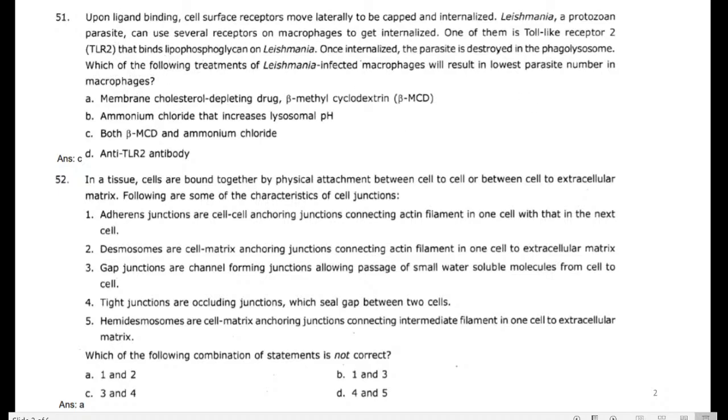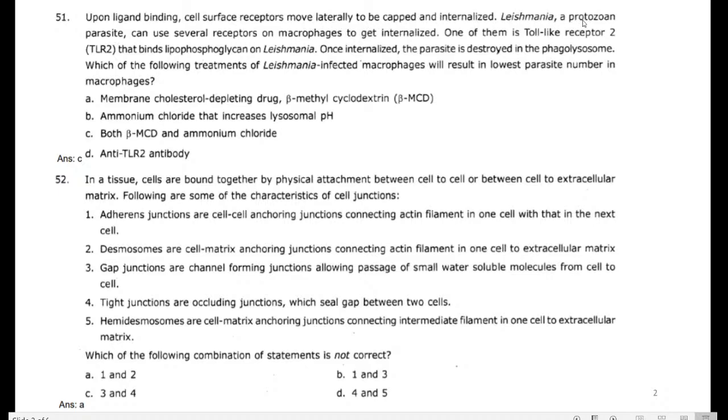As per the question, the statement is: upon ligand binding. Every cell communication happens with ligand and receptor binding. Ligands are the signal hormones, receptors are present on the cell surface or parasite surface. Upon ligand binding, cell surface receptors move laterally to be capped and internalized.